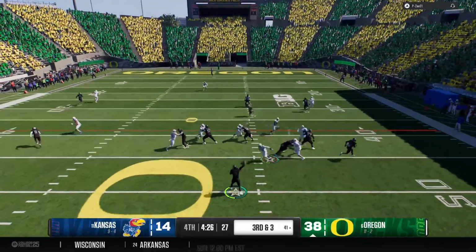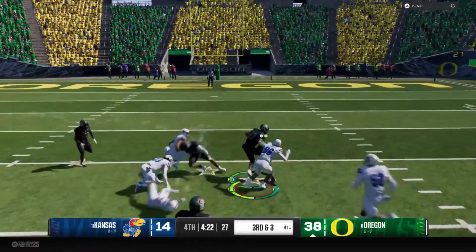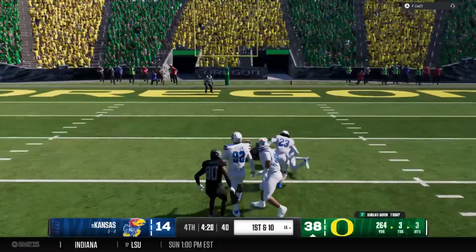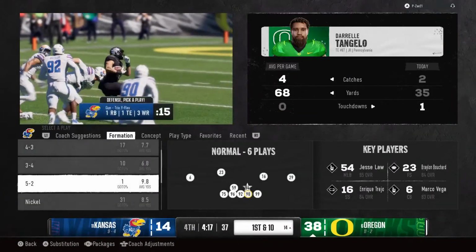Fakes the handoff here, looking to throw it. Pass complete on a crossing route. Physical running, fights off the defender. Tackle made after a big gain.